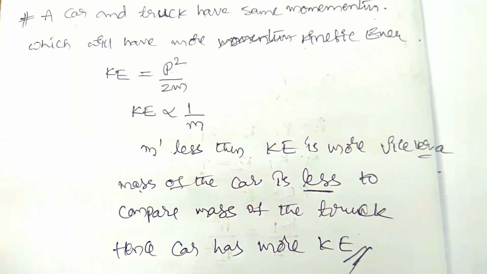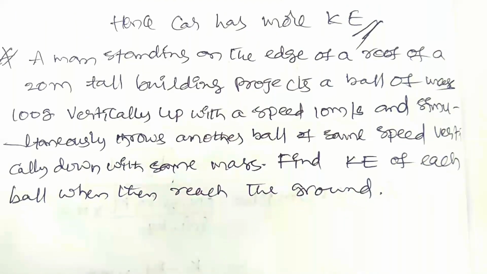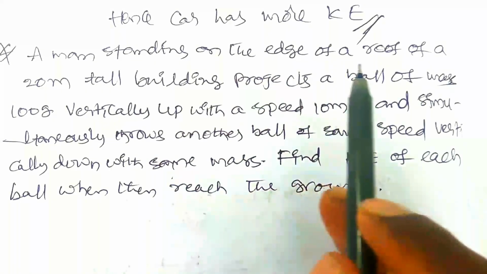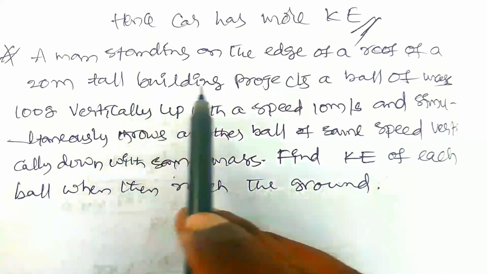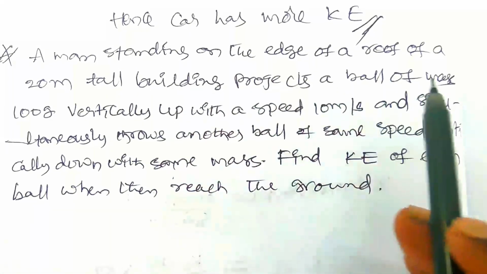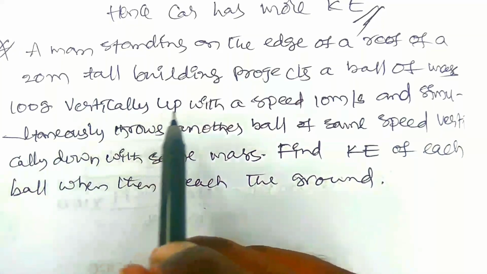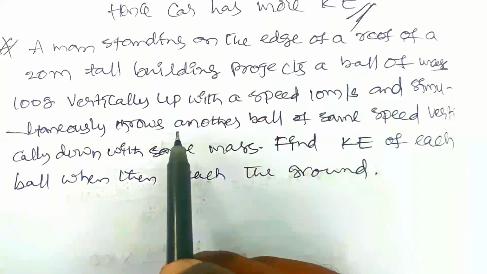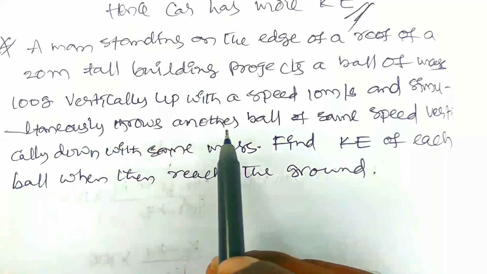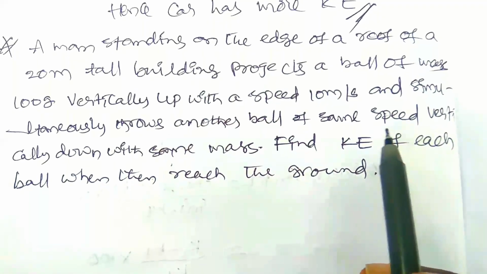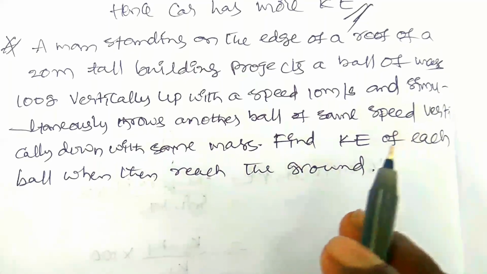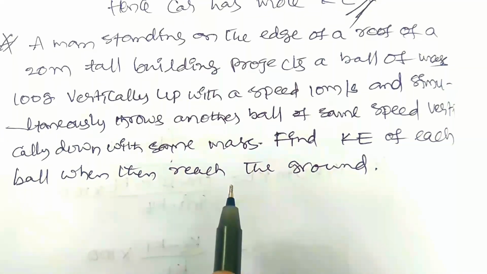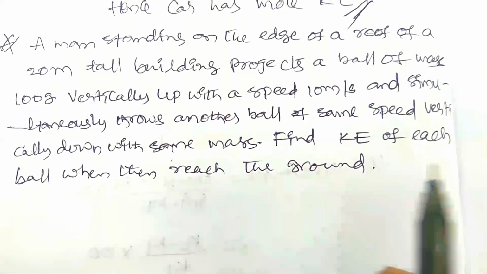Do you understand? Right. This is the last question for this case. A man standing on the edge of a roof of a 20-meter tall building projects a ball of mass 100 gram vertically up with a speed of 10 meter per second and simultaneously throws another ball of the same mass and same speed vertically downwards. Find the KE of each ball when they reach the ground.